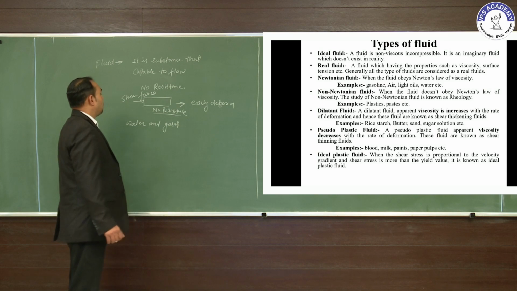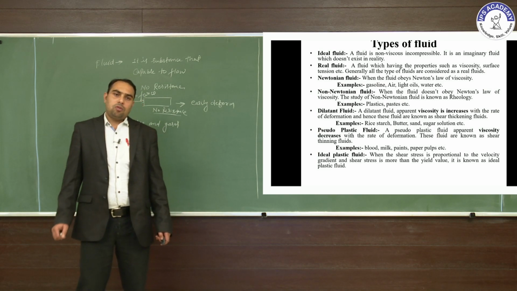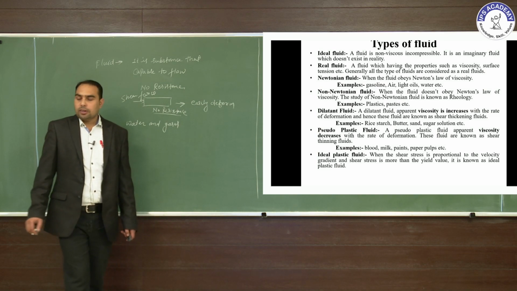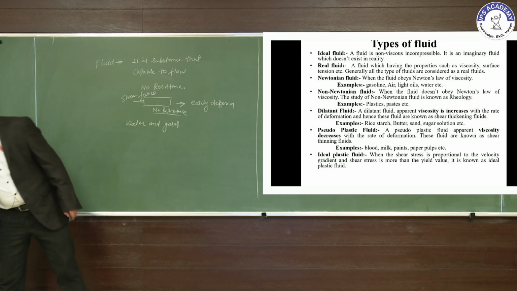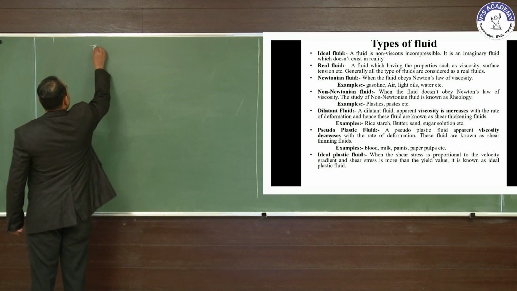Next, the types of fluid. Mainly there are two types of fluid: one is the ideal fluid and another is the real fluid.